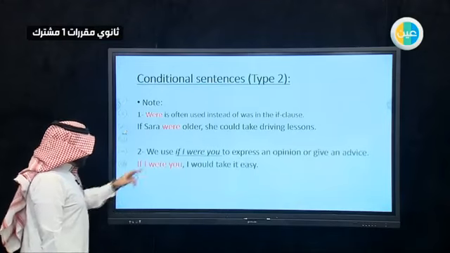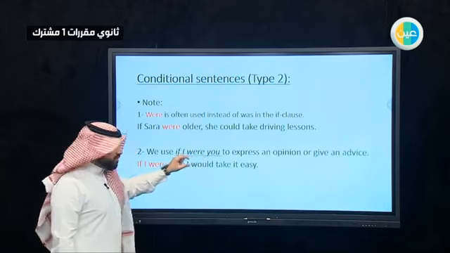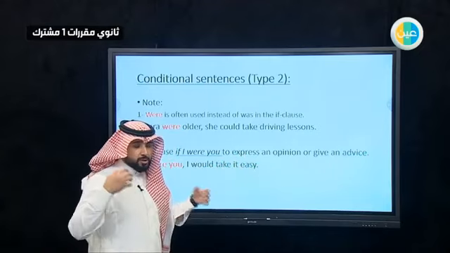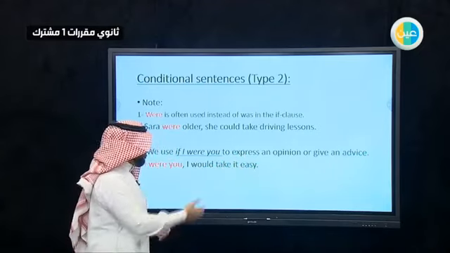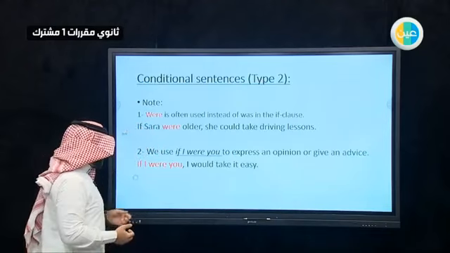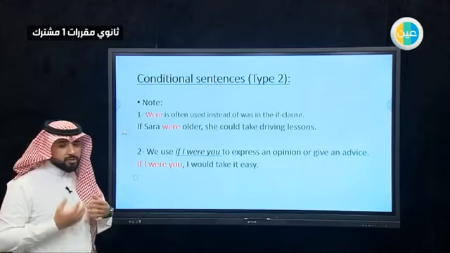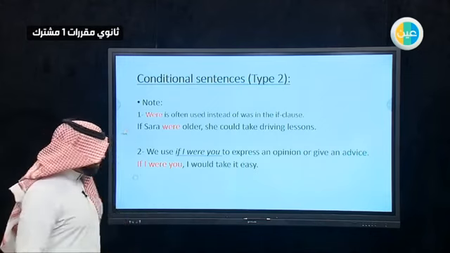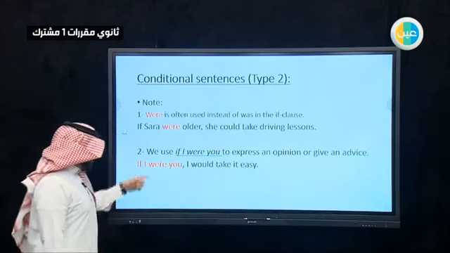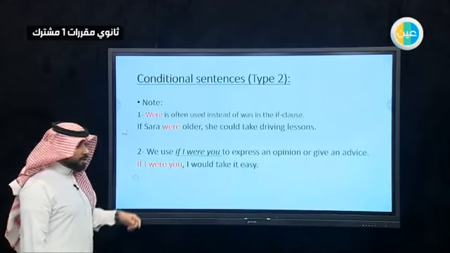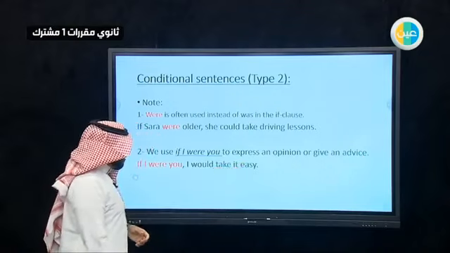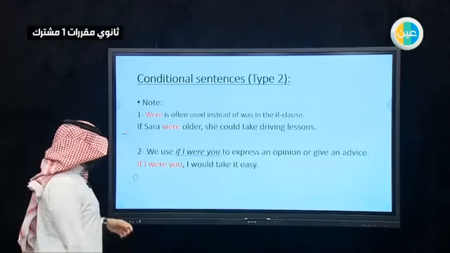The second one, we use if I were you. This phrase, if I were you, is used to express an opinion. If you want to give an opinion to someone else, or give advice, like if he needs advice or something like that, you can just use if I were you to put yourself in his position. If I were you, I would take it easy. So we use I with were, and remember that it expresses an opinion, an idea, and gives advice.